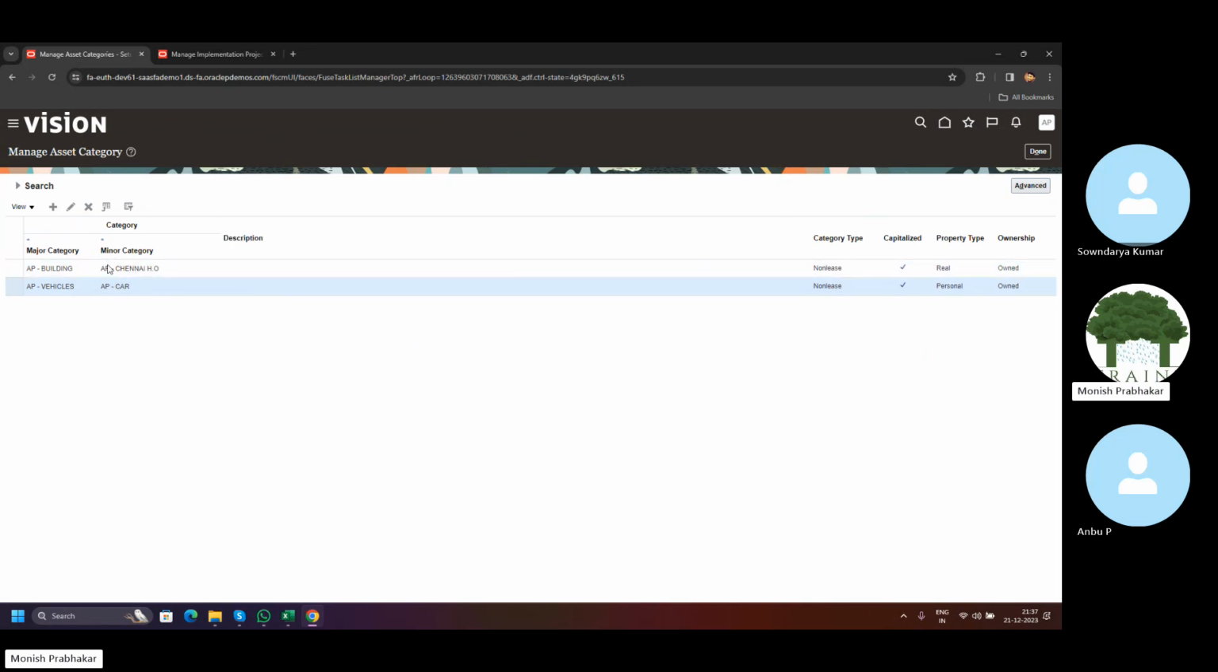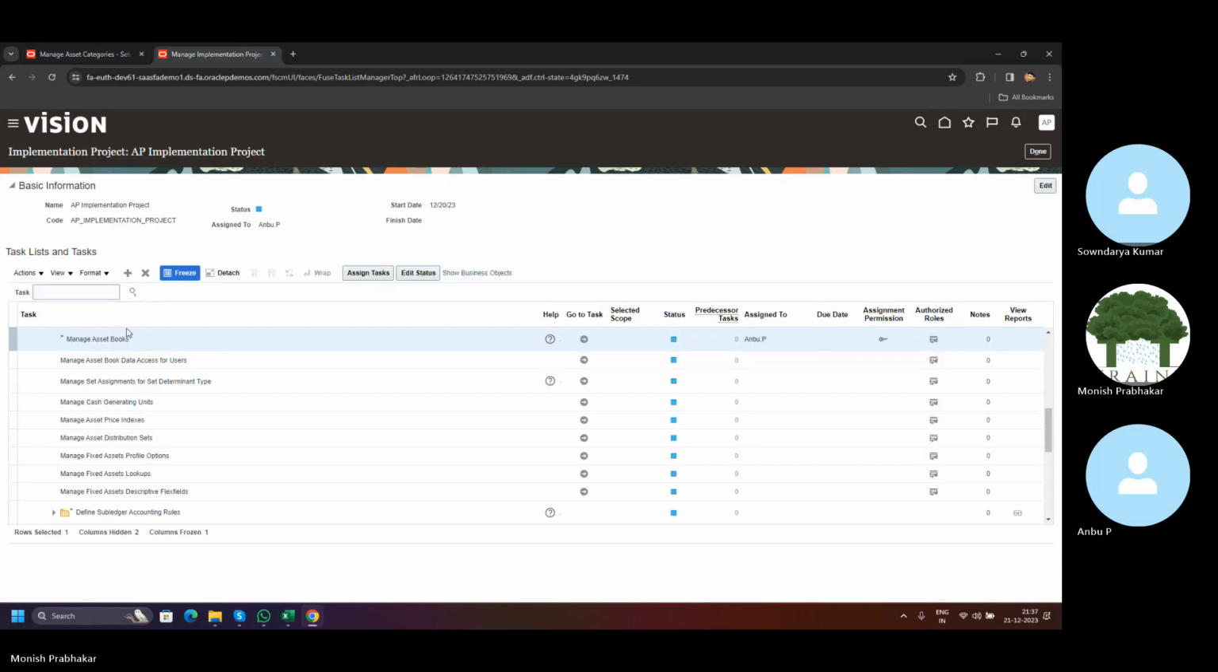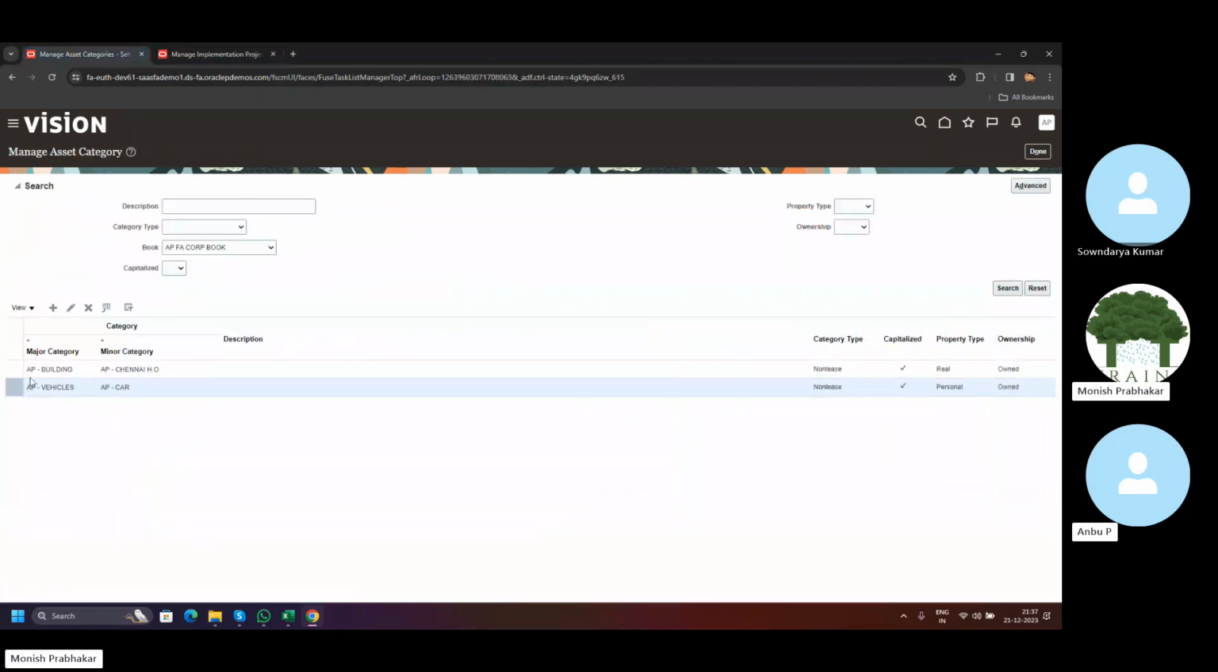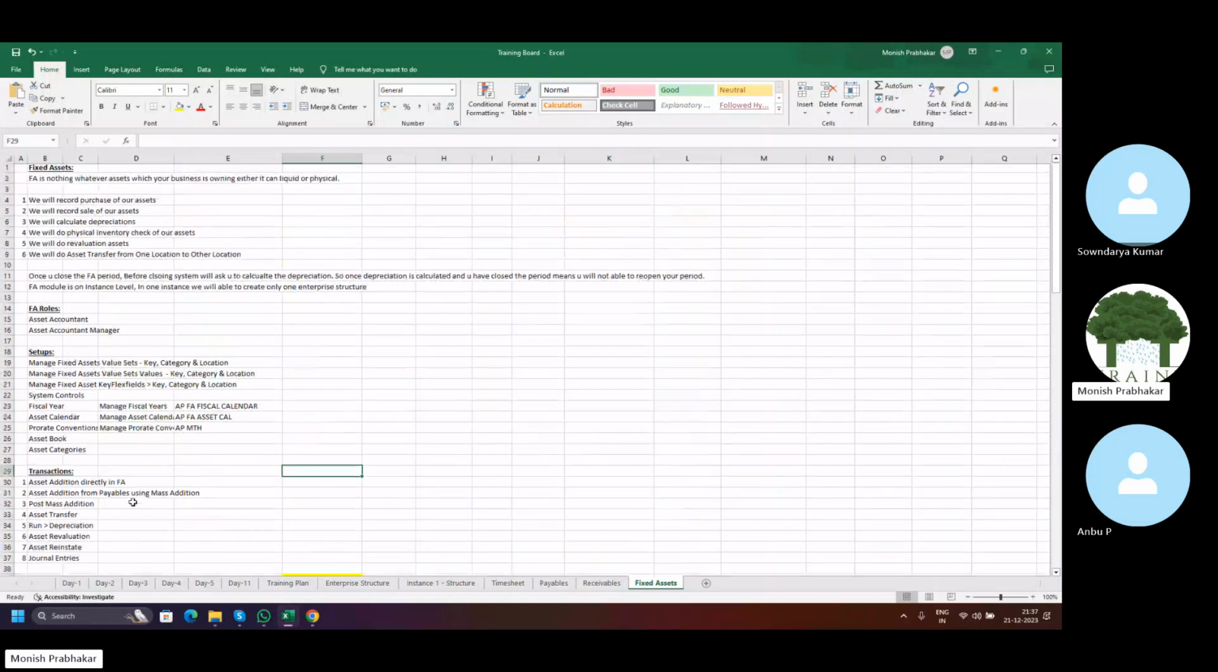So like that, we need to create all the asset categories. Whatever asset categories we created, like that, we need to configure the setup for all the asset categories which we created. See, like this, we have land and then some other things, right? So now, up to this, are you guys clear, or did you get confused somewhere?